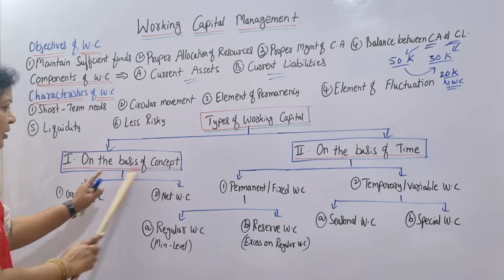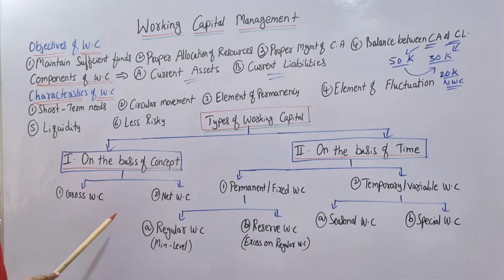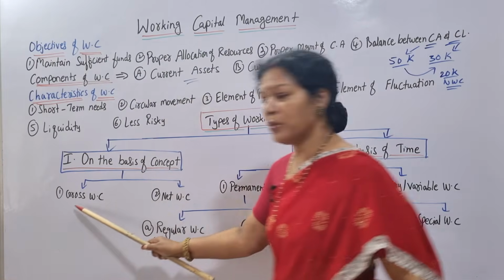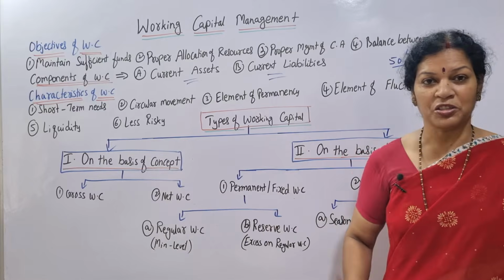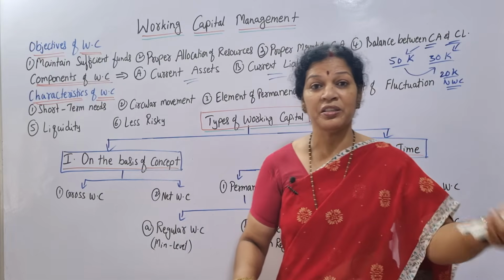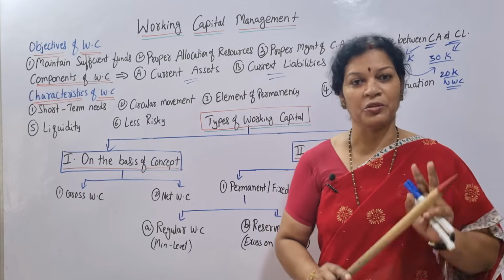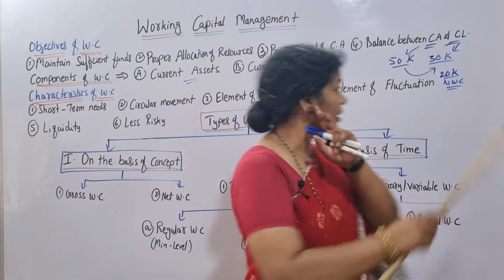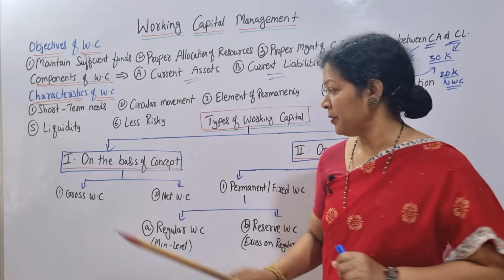Let's focus first on the concept. On the basis of concept, we have two working capitals. One is gross working capital, another one is net working capital. Gross working capital, just now I told you, is whatever amount you have invested in current assets. That is gross working capital. Now here, as I told you, 50k is the gross working capital.